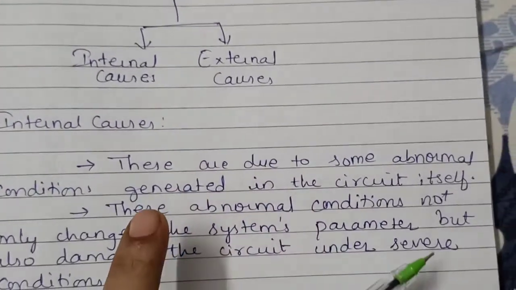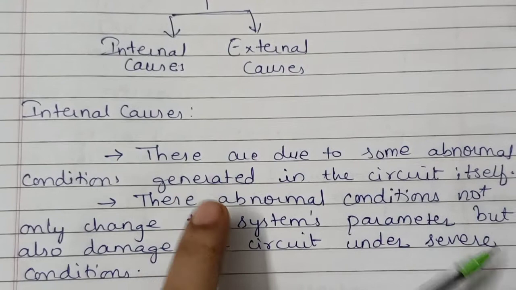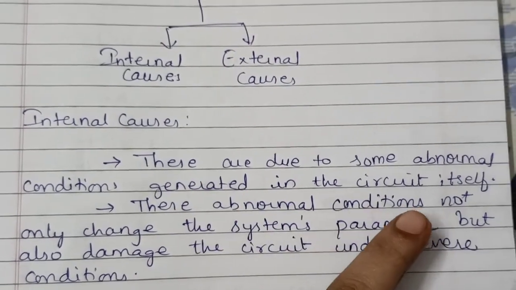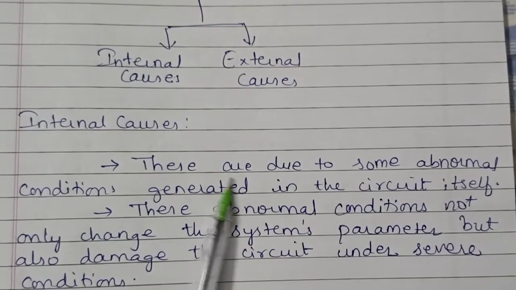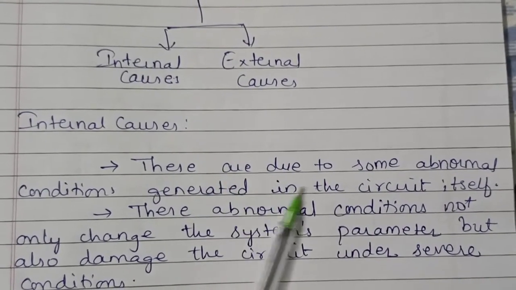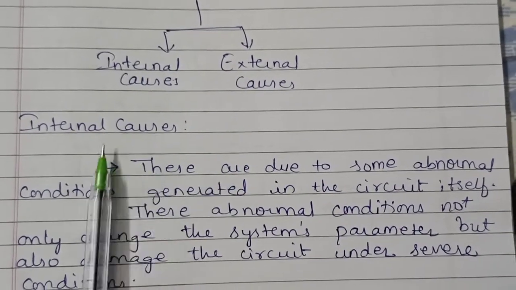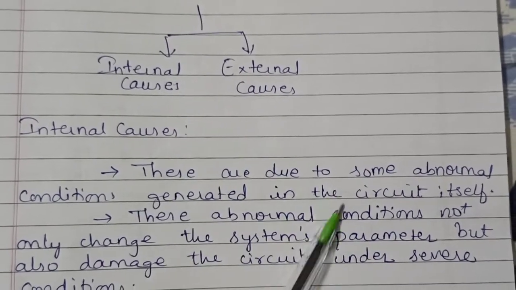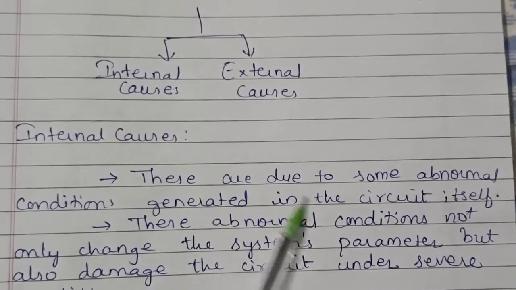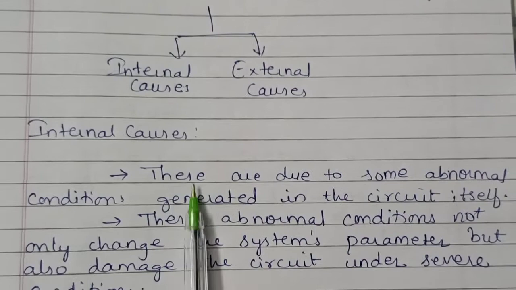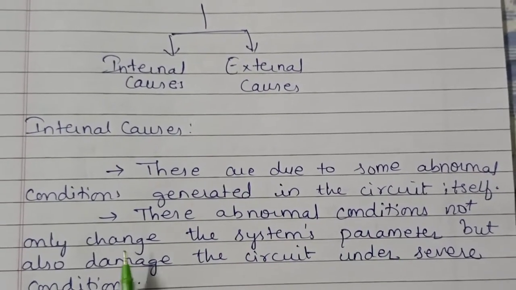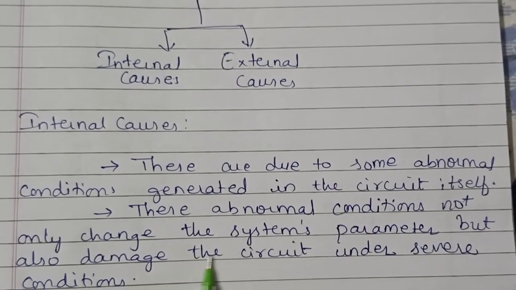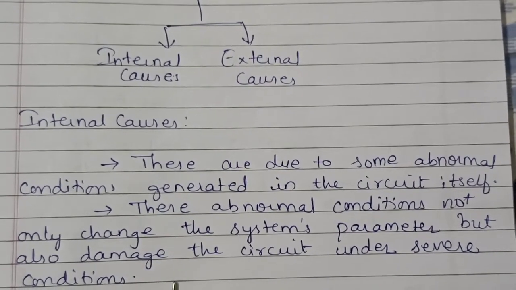See, internal causes are due to some abnormal conditions generated in the circuit itself. If there is any change in the circuit, these causes are created. That means internally, if there is damage in any part of the circuit, these causes occur. These abnormal conditions not only change the system's parameters but also damage the circuit under severe conditions.